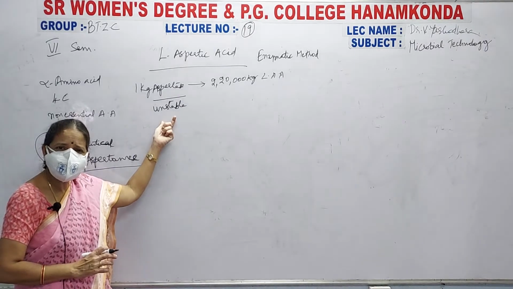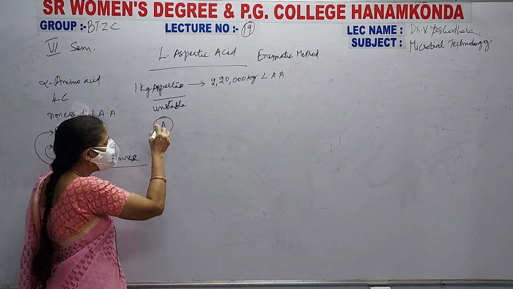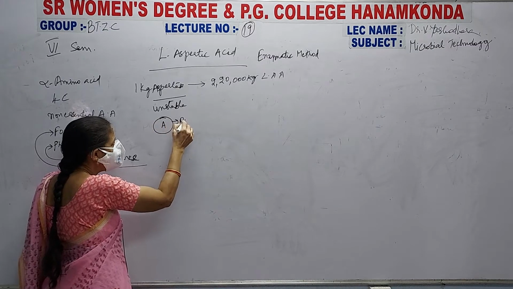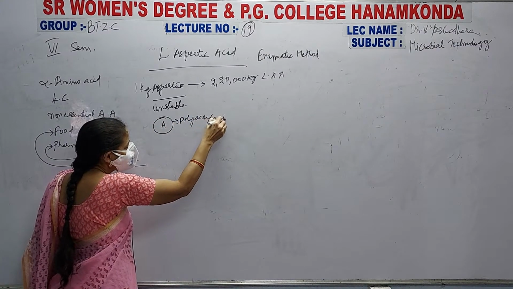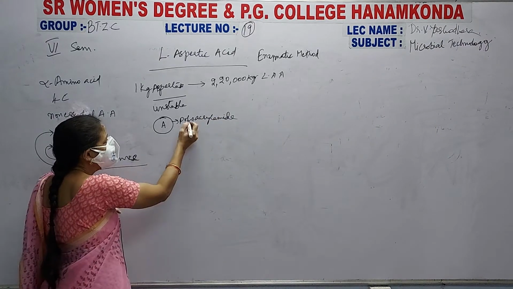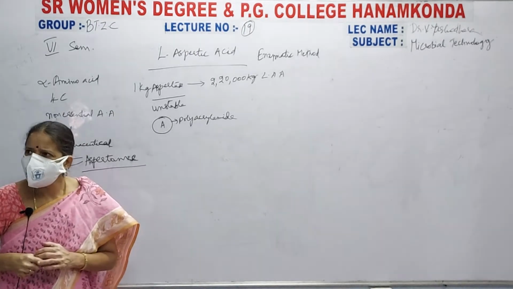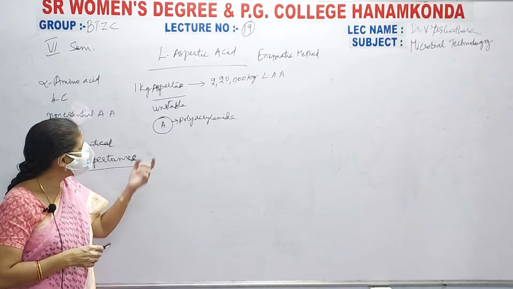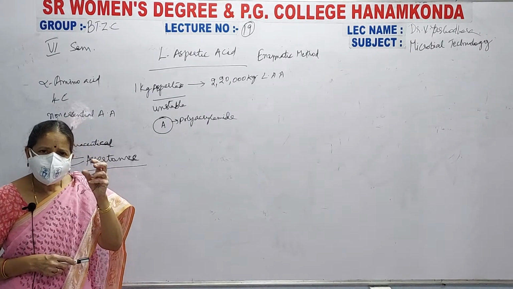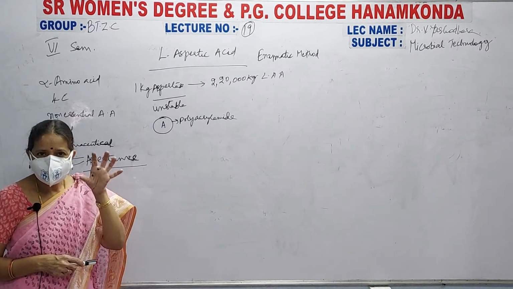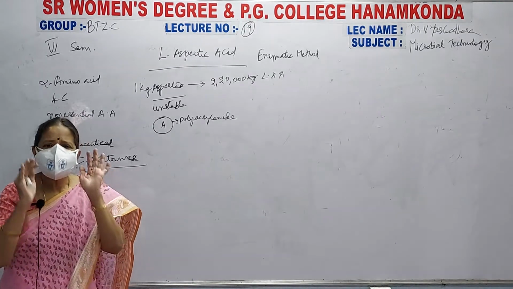Because of its instability, the enzyme aspartase is surrounded by a chemical called polyacrylamide. What is this polyacrylamide? This polyacrylamide is just like agar or agarose, which helps in surrounding the aspartase enzyme, so that the enzyme gets immobilized. The enzyme gets immobilized. That means its mobility is stopped.